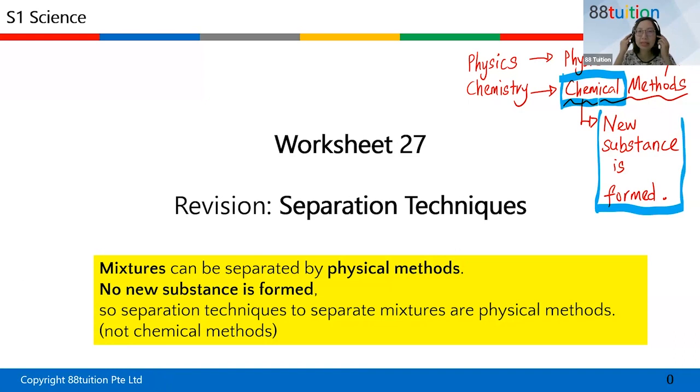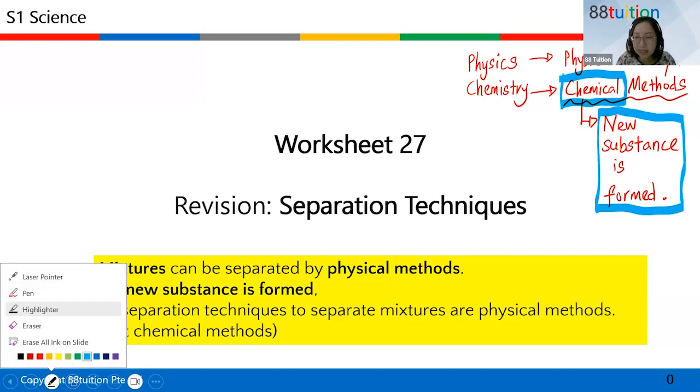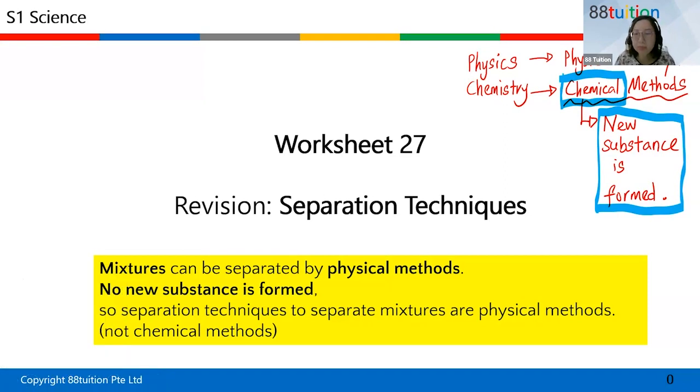If you see the word physical method or physical process or physical change, doesn't matter what word they use, they can use physical method, physical means, or physical change, or physical process. As long as it's physical, that means nothing new is formed. So for example, ice melts to water. Ice is H2O. Water is also H2O. Nothing new is formed.